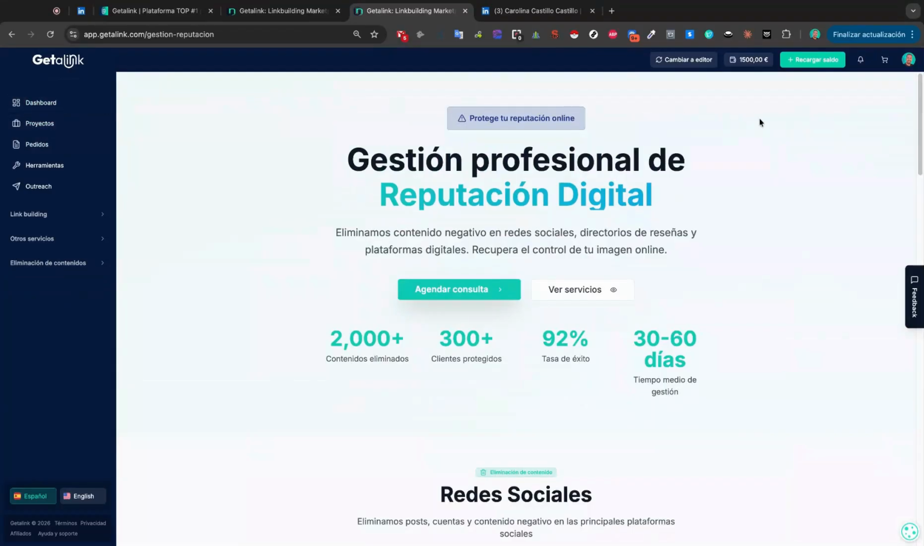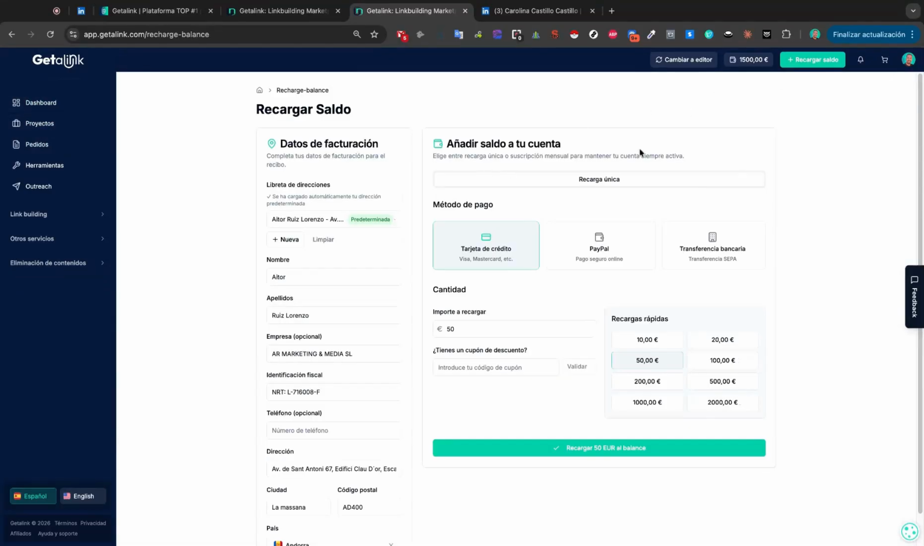Also, if we want to start working, we have the option to top up your balance, okay? Either by credit card, PayPal, or bank transfer. Soon, we'll also include the option to pay with cryptocurrencies. And, well, that would basically be it.